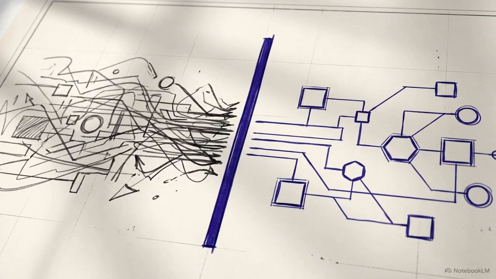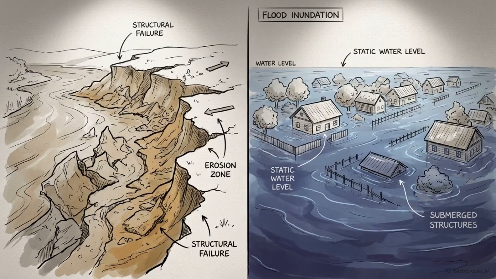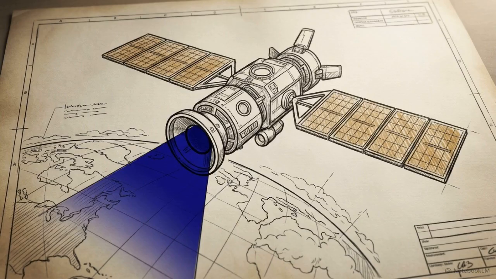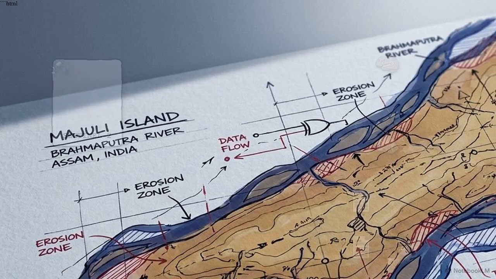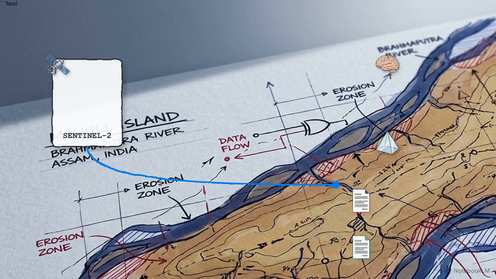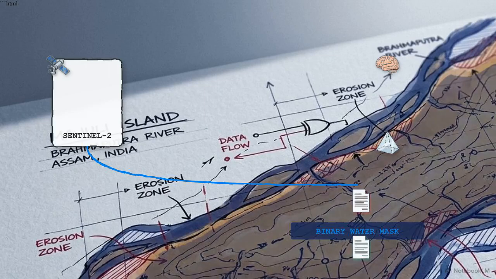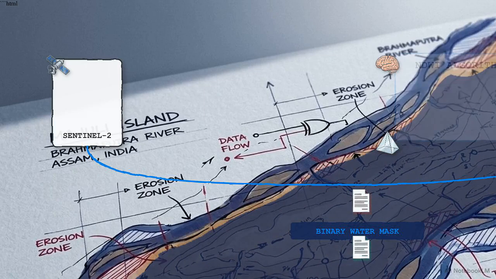Before the AI processes any information, the system must filter the raw data. It has to isolate the permanent soil erosion from the temporary seasonal monsoon flooding. GeoDrishti queries the Google Earth Engine for Sentinel-2 satellite imagery. To bypass the monsoon entirely, it strictly filters the results to extract only dry season composites captured between January and March. The system calculates the NDWI, subtracting near-infrared from green to generate a zero-threshold water mask.